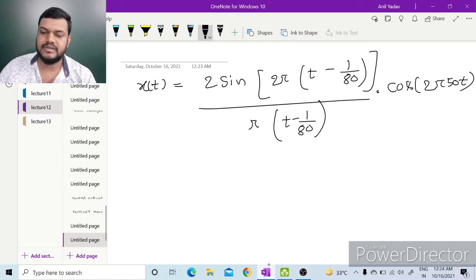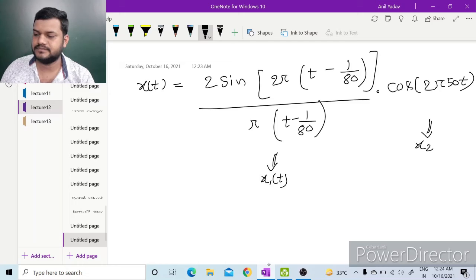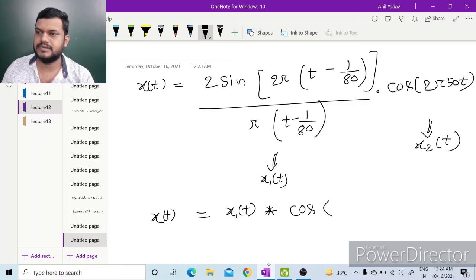We can see from here that this is a multiplication of two signals, x1(t) multiplied with x2(t), or we can say x(t) is x1(t) multiplied with cos 100 pi t.